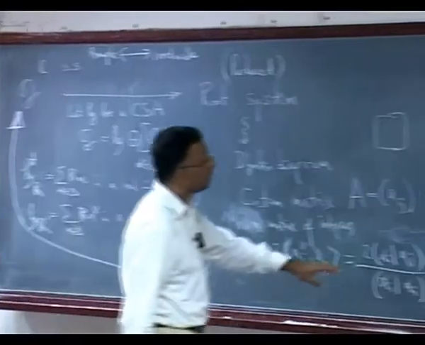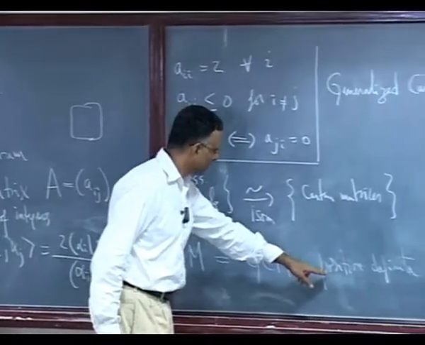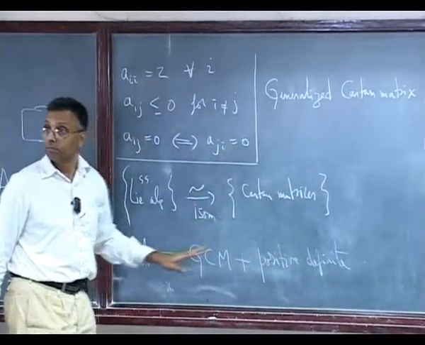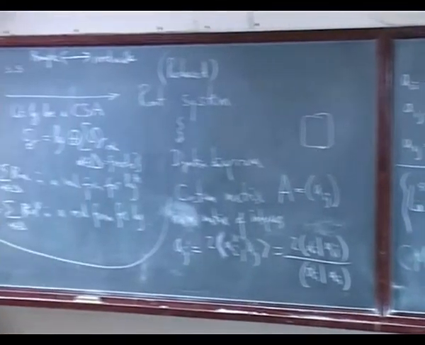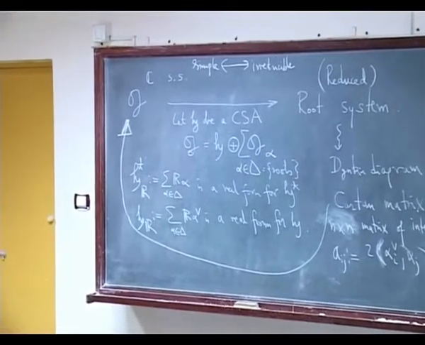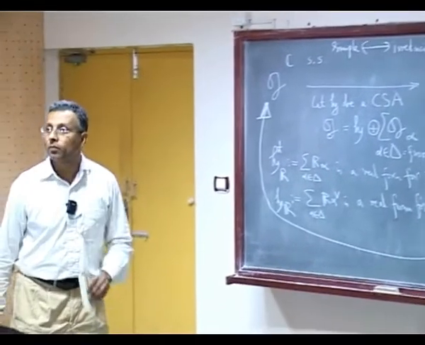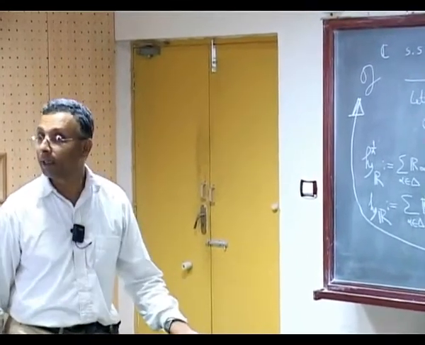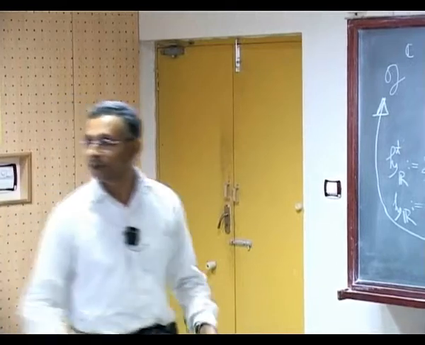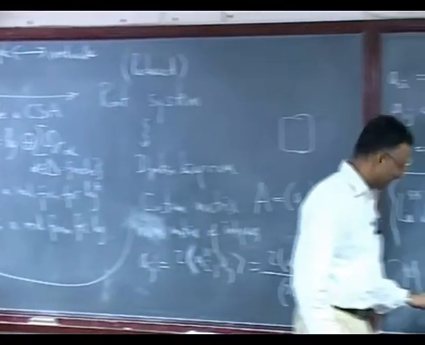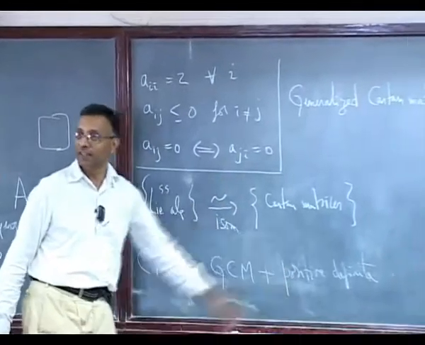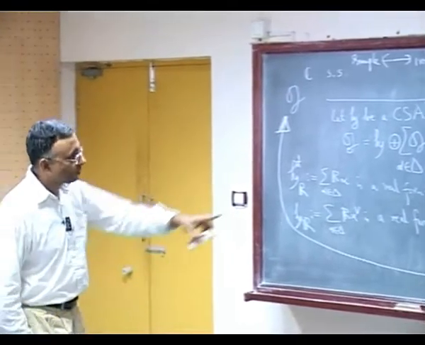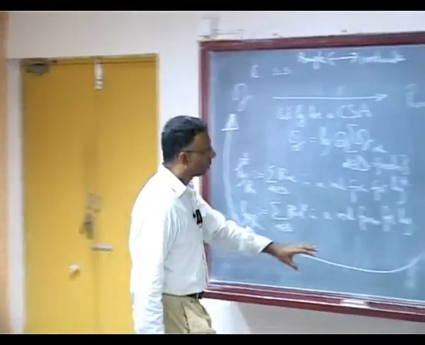In the generalized Cartan matrix, I have just deleted the condition that it be positive definite. Sorry, it's abuse of language: a Cartan matrix is the GCM conditions plus positive definiteness. That's what I mean. Now let us observe that it has some further properties. We already talked about this.